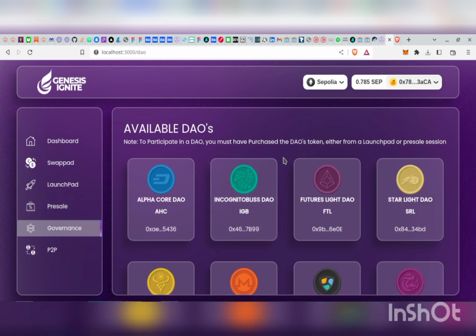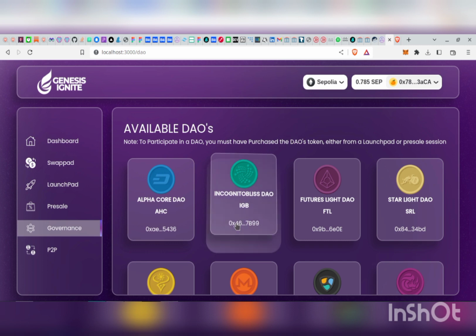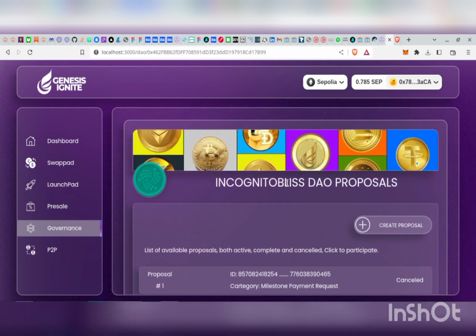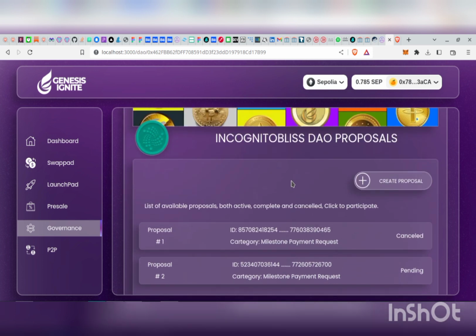Since this account I'm using has participated in a launchpad and pre-sale, in as much as he has participated, he won't be able to participate for now in any available proposals. The reason is that at the point when these proposals were created, he was not the holder of that token.